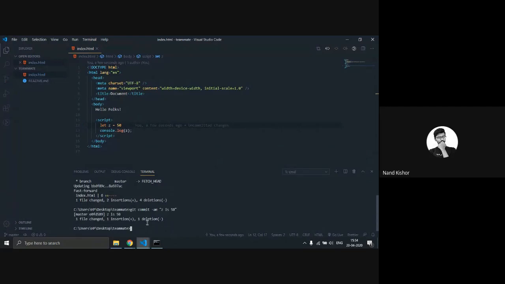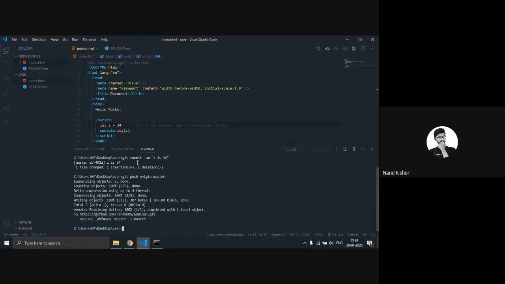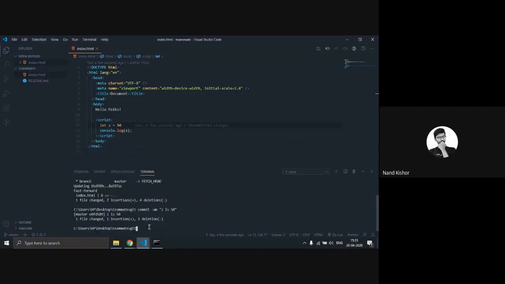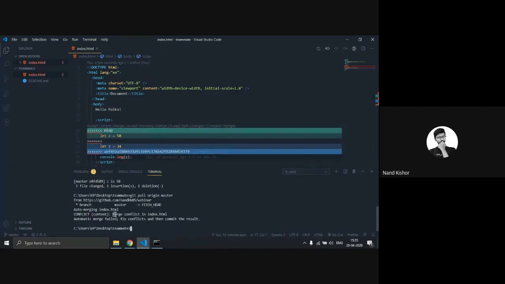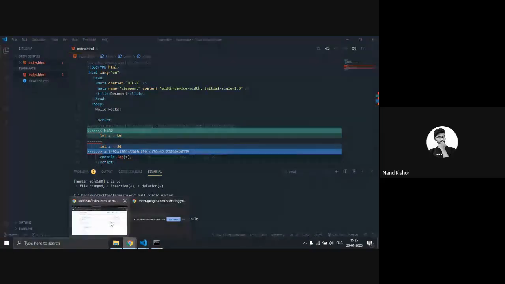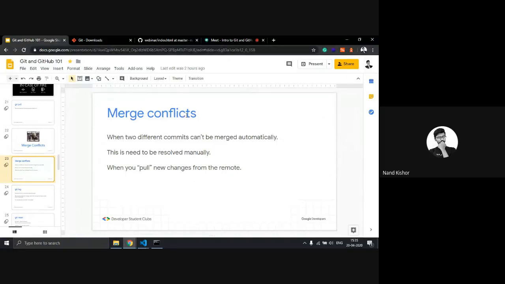Now, I can't push my code before pulling the latest code from the GitHub server. In order to pull the latest code, which we just made from our local machine, z equal to 34, we have to type the command git pull origin master. Here you can see the merge conflict in index.html. Whenever merge conflicts occur, you have to manually solve this issue.